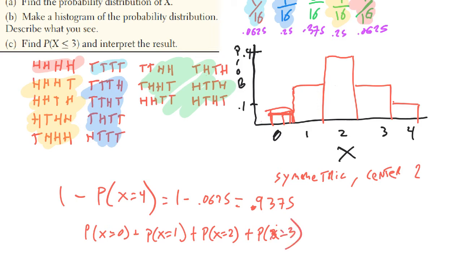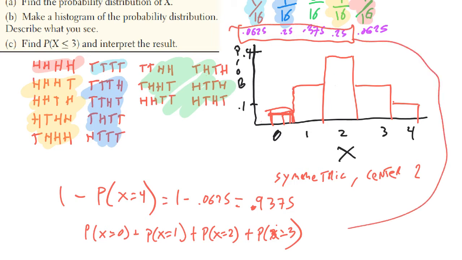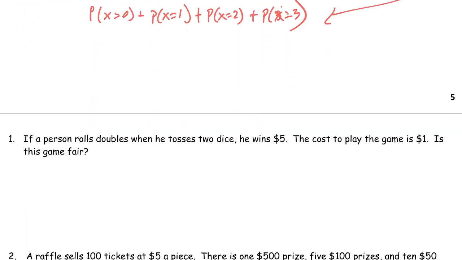And that's just adding these 4 numbers here, which also equals 0.9375. And again, interpreting the result, you just basically write out in words the P(X ≤ 3). And I recommend writing P(X ≤ 3) as one of your first steps.